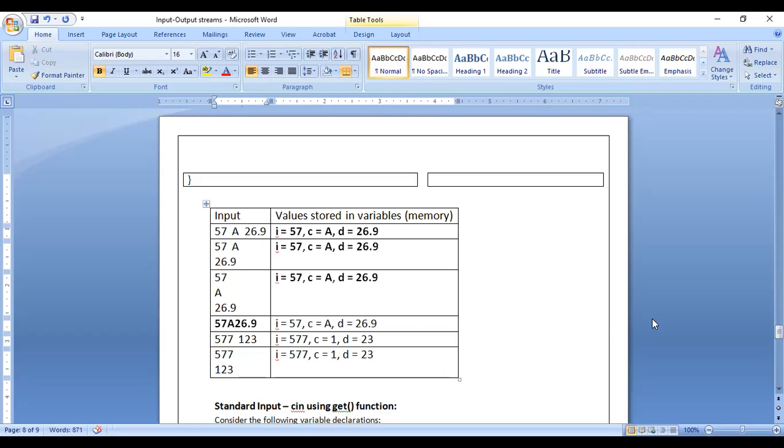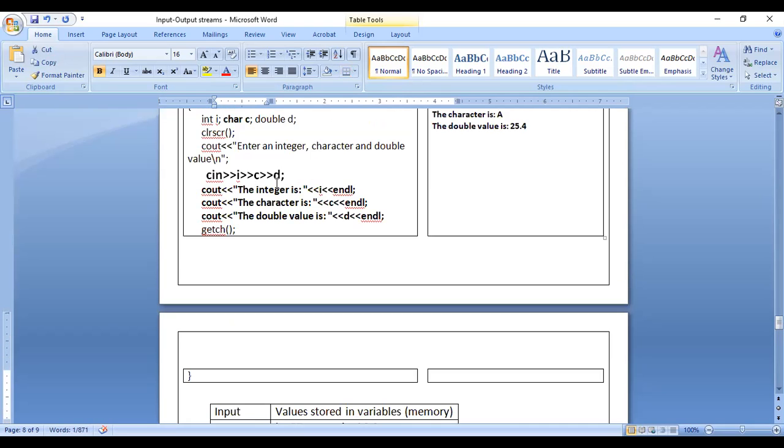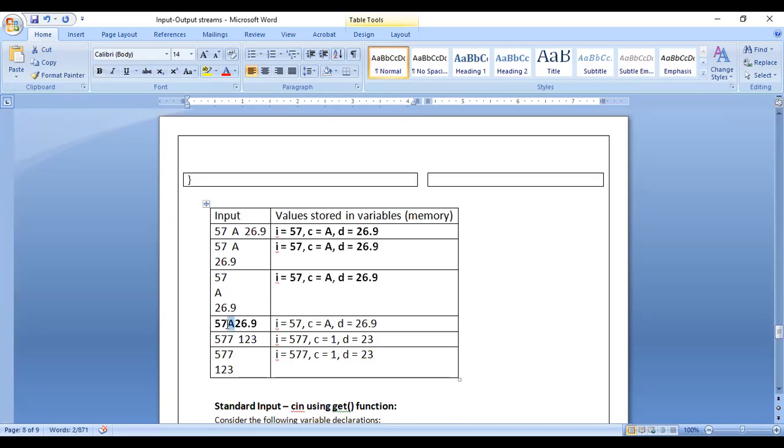Instead of typing A, if I had typed 7 or 8 or 9, it would still be considering integer only. But instead of typing numbers, I have typed some letter or a symbol. So it is considered as second input. After that, 26.9 is considered as the third input, because for the second input it should consider only one character. Whether you press an integer, a digit or a symbol, it should consider only one character, because the data type is char. Wherever the data type is char, it should consider one character. So only A is considered, and the remaining thing will come in the third input. So I contains the value 57, C contains the value A, 26.9 is stored in variable D.